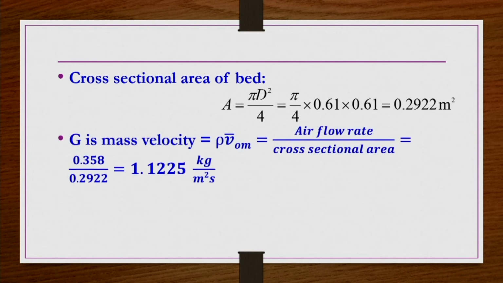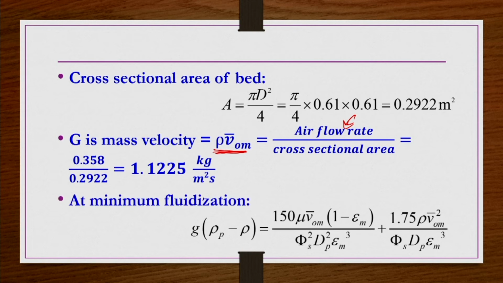Then the mass velocity G corresponds to minimum fluidization, as given in the statement. So, rho V0 bar should be rho V0 m bar, because at this mass flow rate minimum fluidization has occurred. So, air flow rate divided by the cross-section area gives rho V0 m bar, or G, as 1.1225 kg per meter square second.